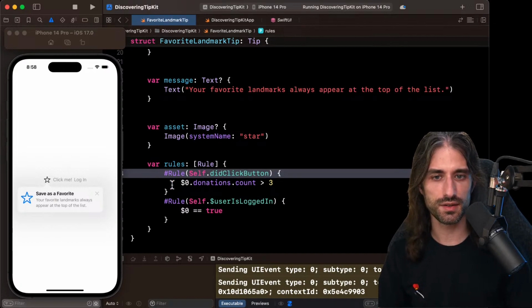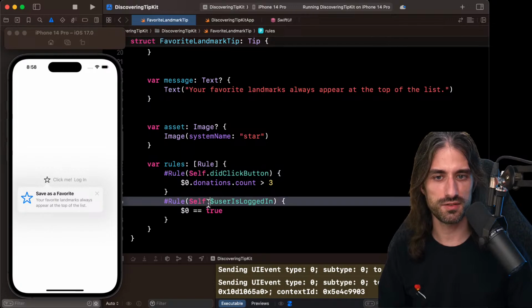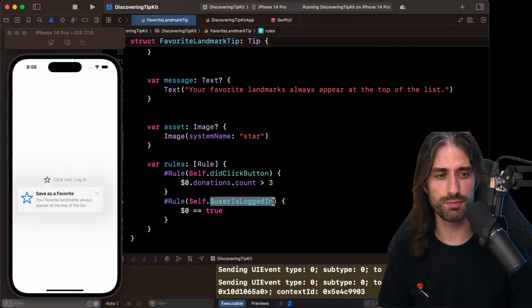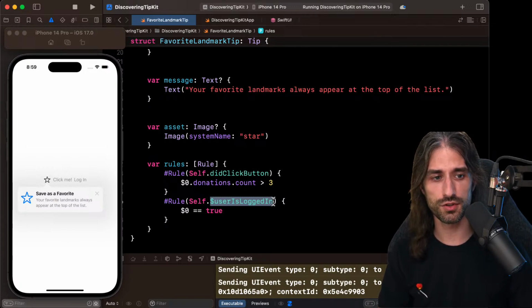Okay, so that's quite interesting, quite powerful, especially this thing here, because you can imagine, for instance, that you have an app where you can export content that you created in the app. You have the basic export, but you also have advanced export. And so what you might want is, after the user has exported maybe 3 times in a week, you want to highlight that there exists some advanced export.